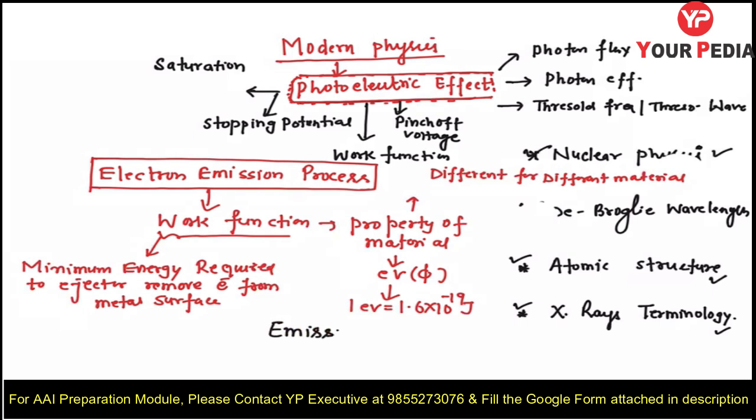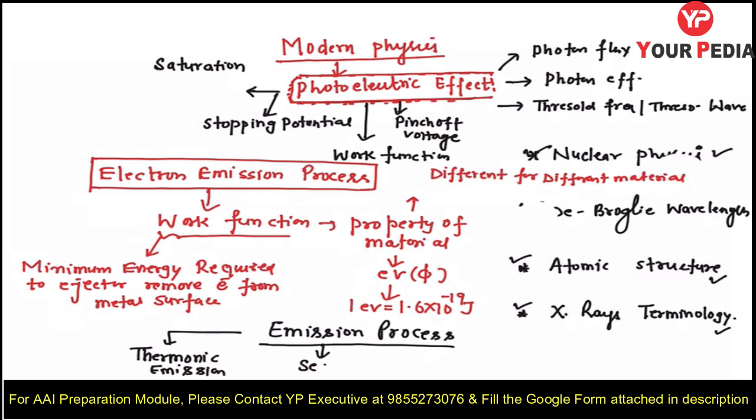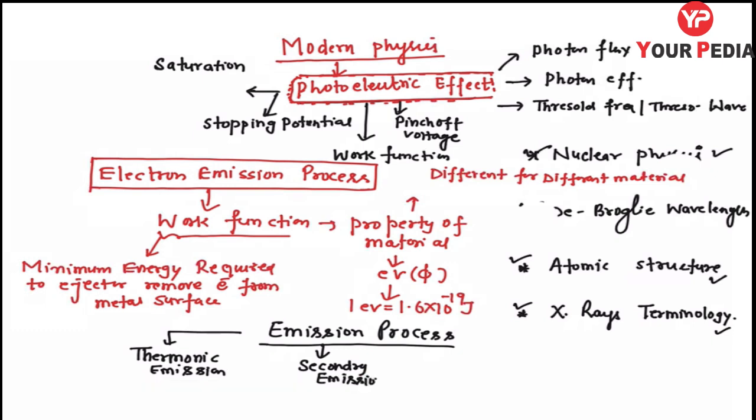So the other emission processes, other than the photoelectric effect, I will give you a brief analysis, because there are objective questions also framed on those emission processes. What are they? They are thermionic emission. Second is secondary emission. So these are other emission processes as compared to photoelectric. And then there is field emission.